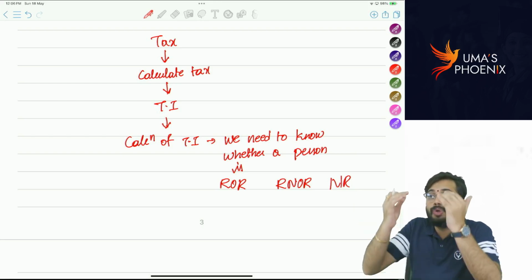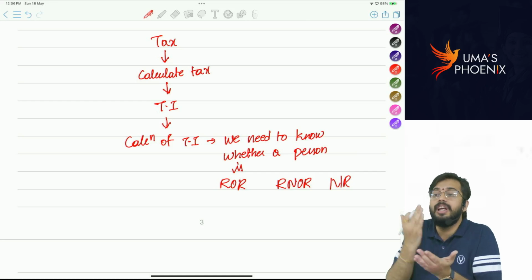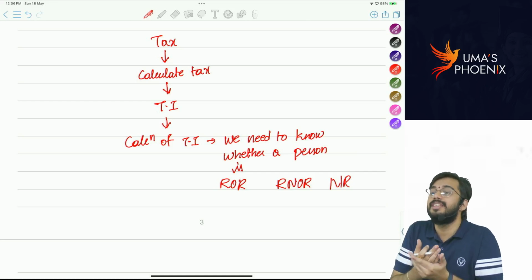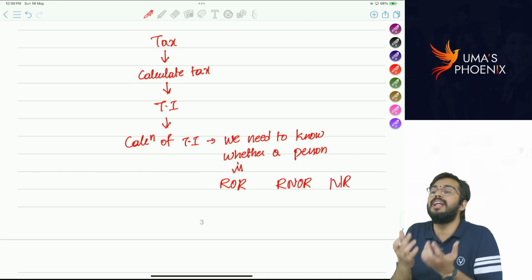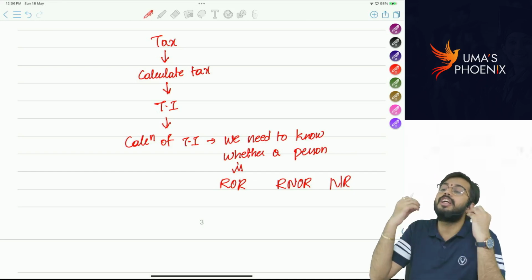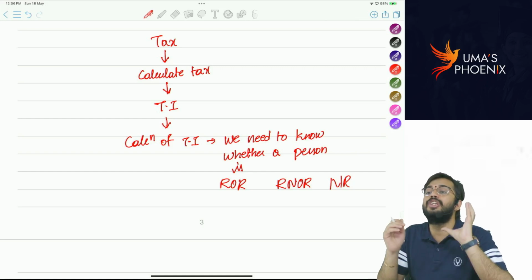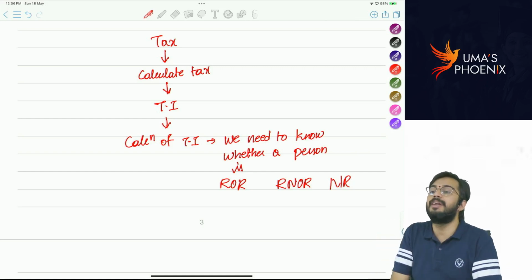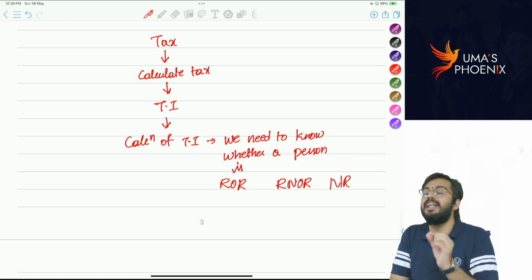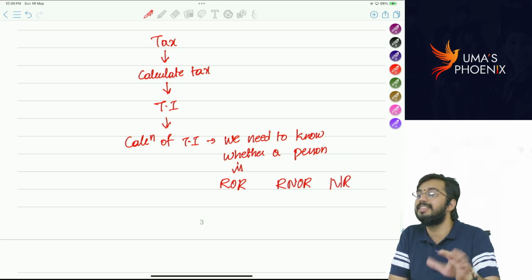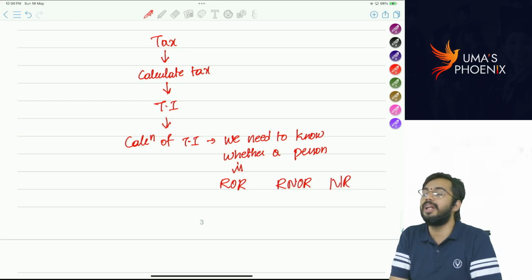That means to calculate total income, we need to know residential status. Without knowing residential status, you cannot calculate total income of a person. That's why the first step in calculation of tax liability is determination of residential status. Unless and until you determine residential status, you cannot calculate total income of a person. Are you able to understand?